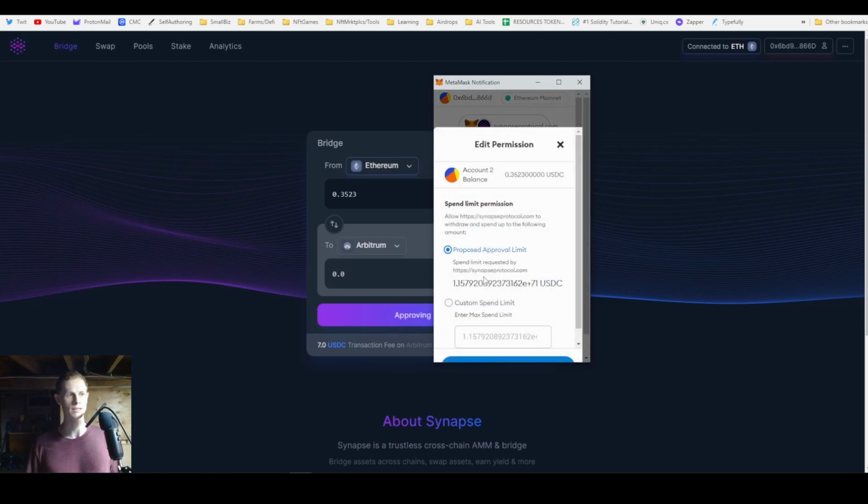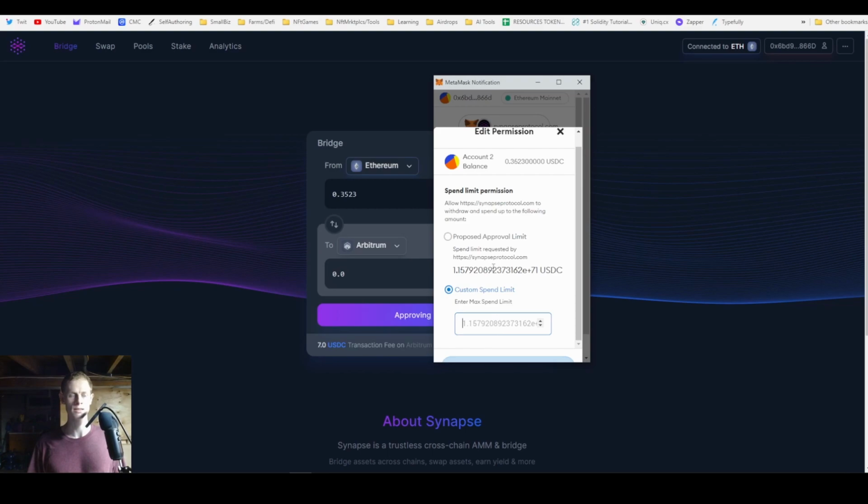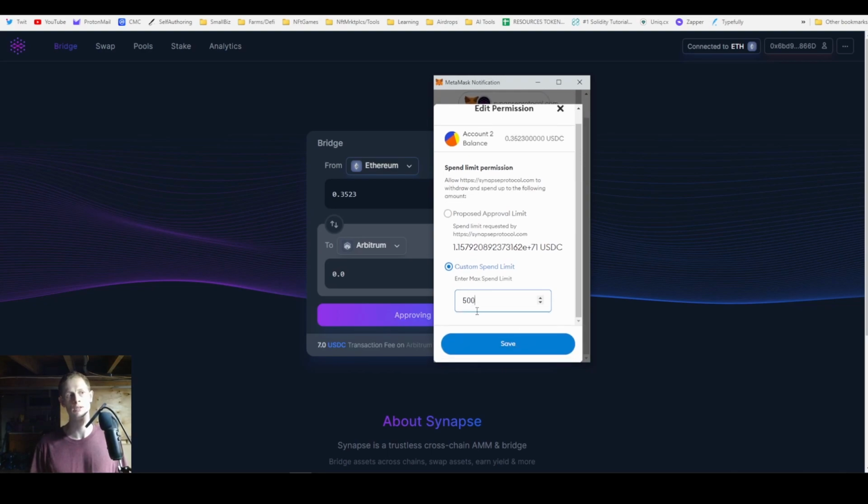But essentially by default, it's going to use a really large amount for convenience, so you don't have to pay a transaction fee for an approval later. But ideally, for safety reasons, in case there's an exploit on the smart contract for this bridge, you want to personally limit it to the max amount you're willing to give this bridge approval for your funds. In this case, I only have 35 cents, just to get this approval prompt to show you what this is.